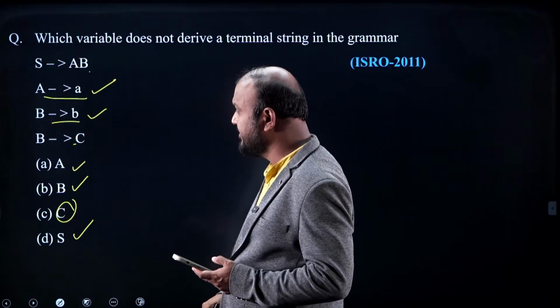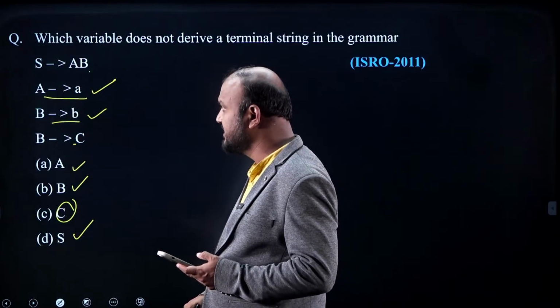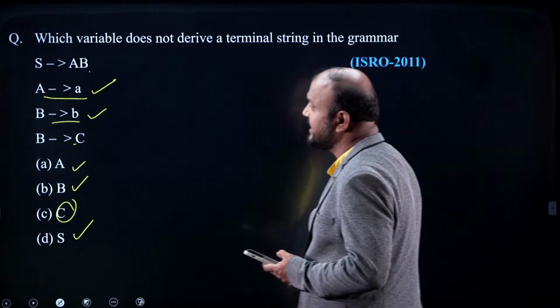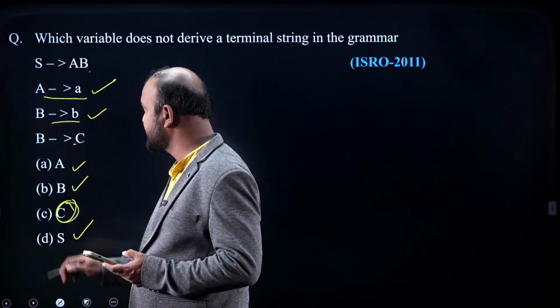Capital C is not deriving any terminal, but S is deriving at least one terminal string. The question is which variable is not deriving any terminal string. C is not deriving any terminal string.